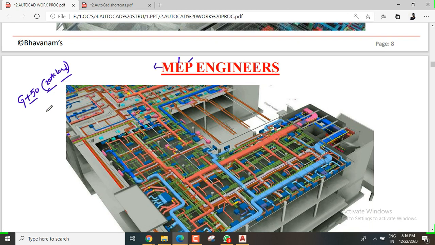We need a crew of very well equipped and well known engineers. The electrical engineer prepares electrical drawings, and the plumbing engineer prepares plumbing drawings,